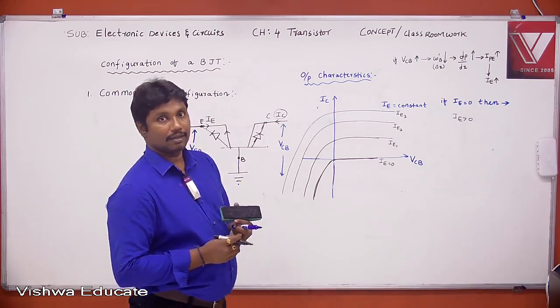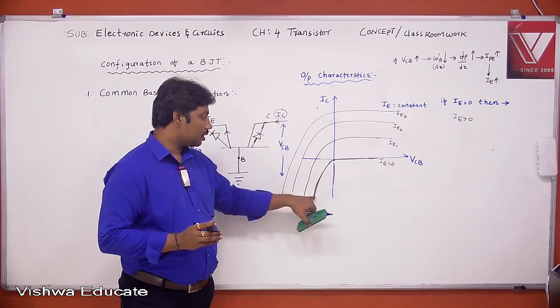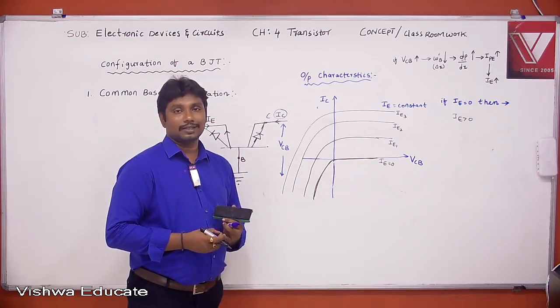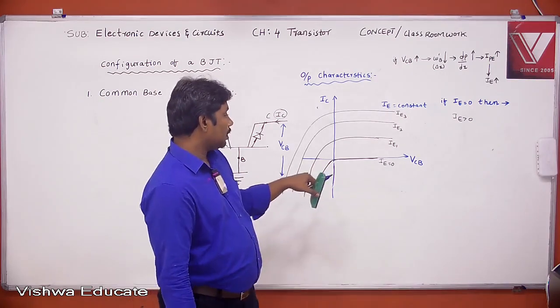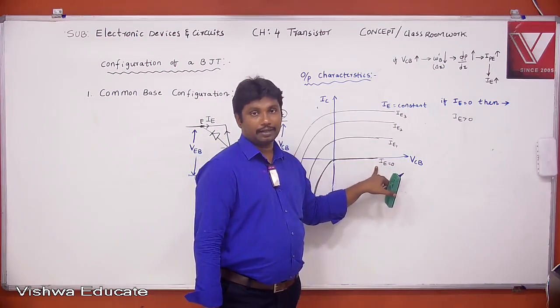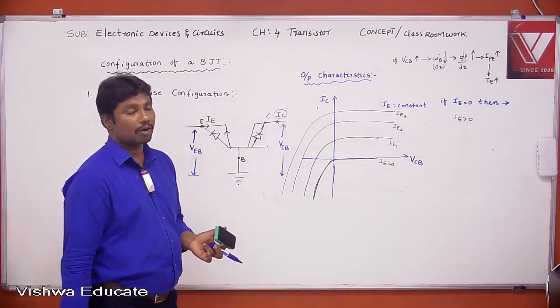That is, forward characteristics are drawn in the third coordinate and reverse characteristics are drawn in the first coordinate.